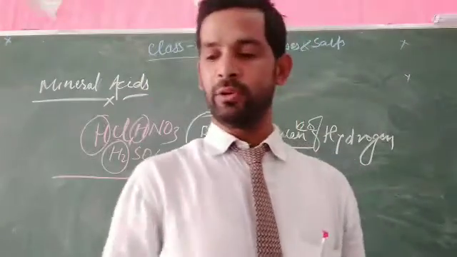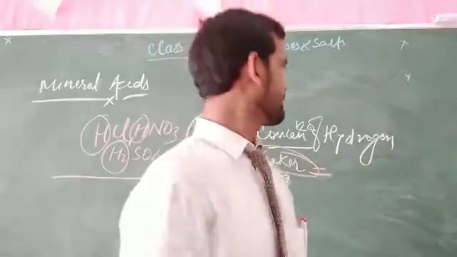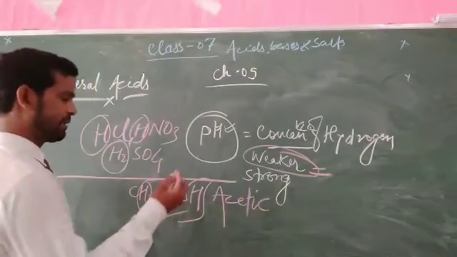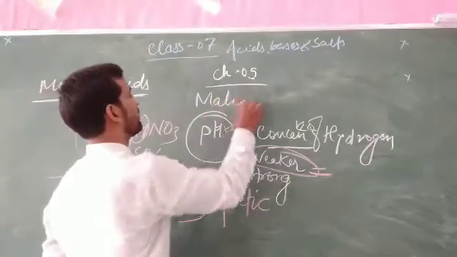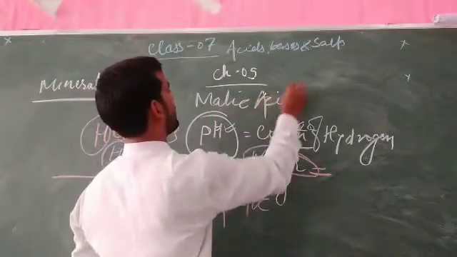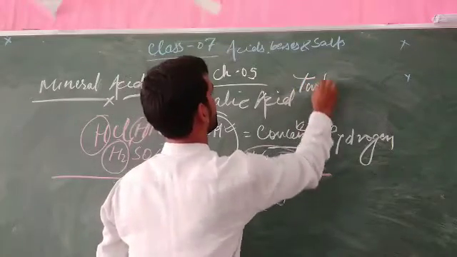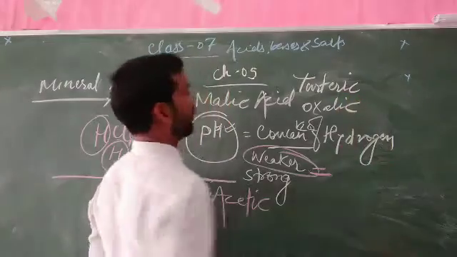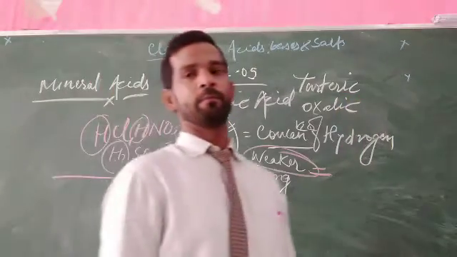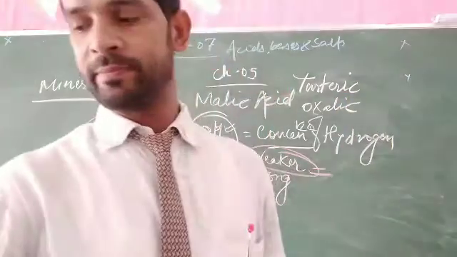So okay guys, here you can see a number of examples of weak acids. That is malic acid, tartaric acid, oxalic acid. These are all examples of the weak acids.